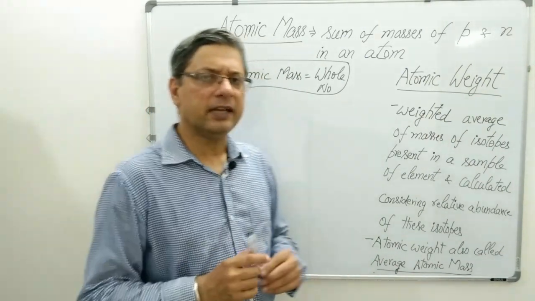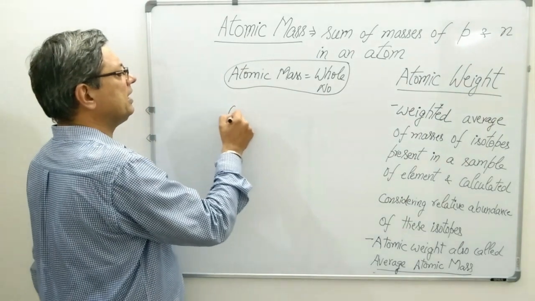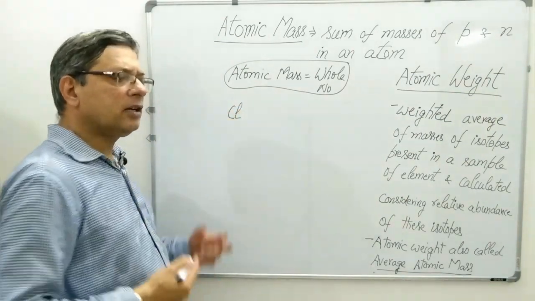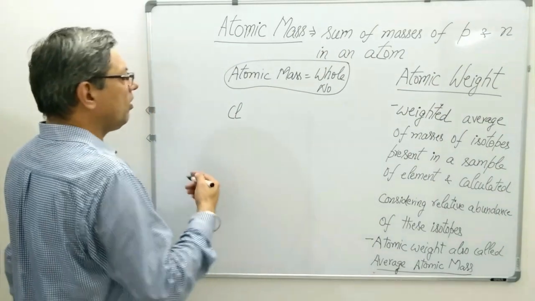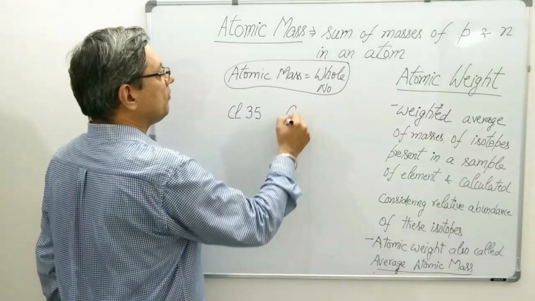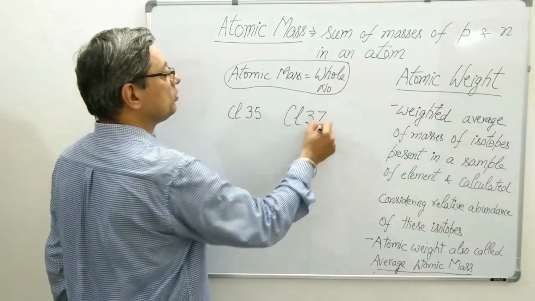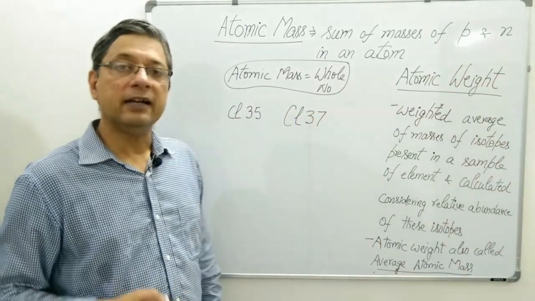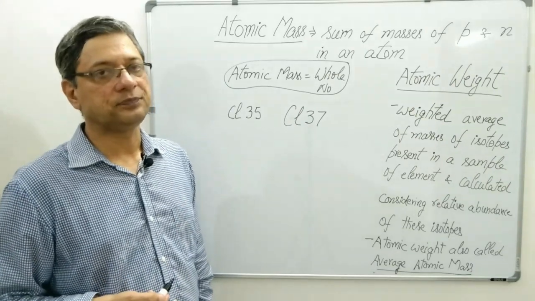Let us understand with an example. Suppose the element chlorine is given. When you get chlorine from the atmosphere or nature, you will get a sample of chlorine having two isotopes, chlorine-35 and chlorine-37.